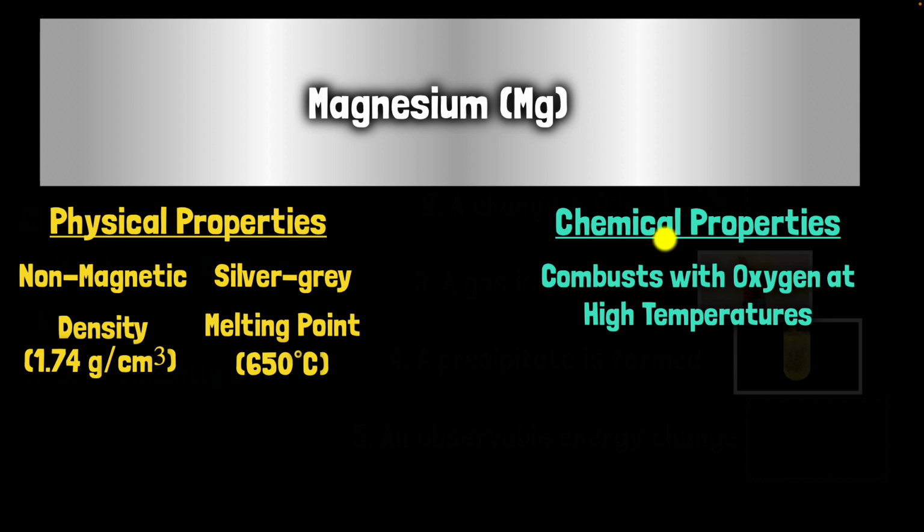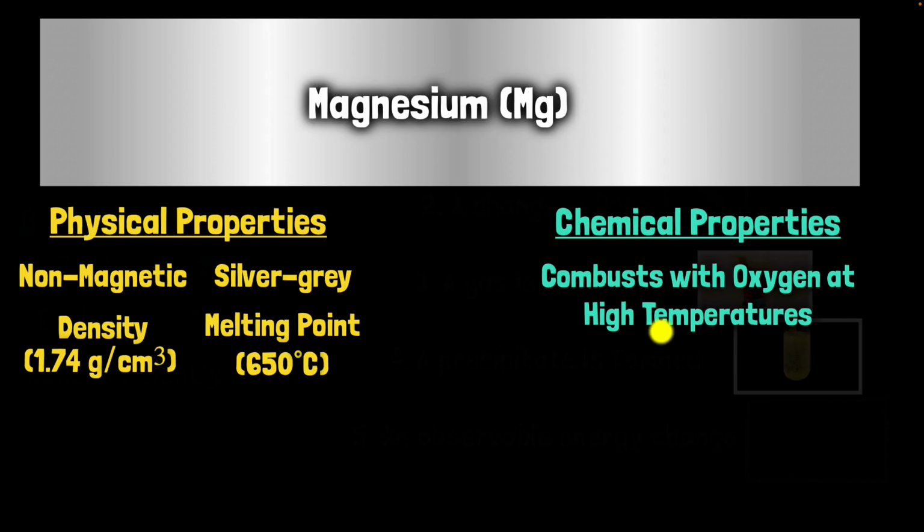But it also has some chemical properties, like for example, it combusts with oxygen at high temperatures. This is a chemical property because in order to measure this or in order to observe this, you'll have to have a chemical reaction between magnesium and oxygen. And in doing so, you would have created new substances. The identity would have been lost. So it's a chemical property.